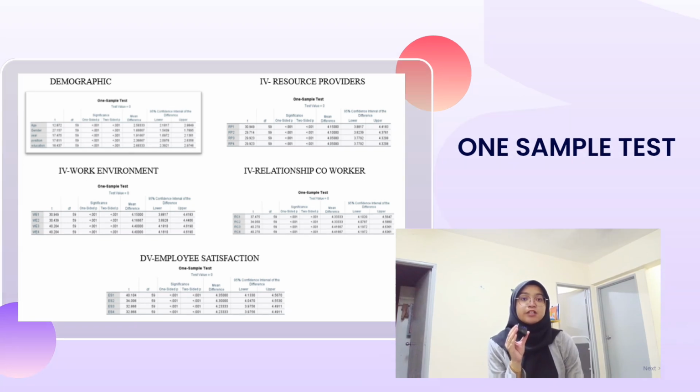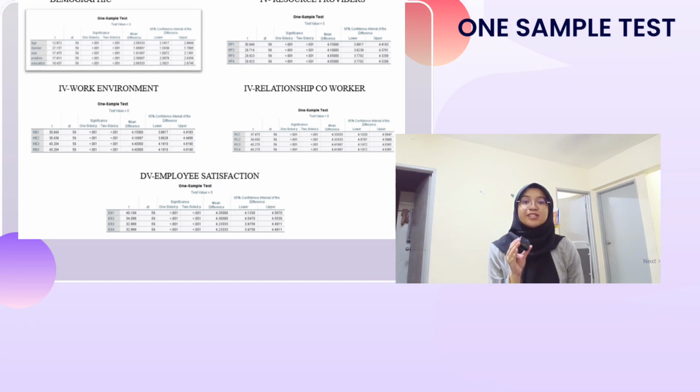Tests highlight significant relationships between independent variables and employee satisfaction. Demographics like age, gender, and education play a key role, with P less than 0.01. Resource allocation, RP1 to RP4, work environment, WE1 to WE4, and co-worker relationships, RC1 to RC4, positively impact satisfaction, confirming their importance. Overall, these factors are strong predictors of a supportive workplace and high employee satisfaction at T-Life.